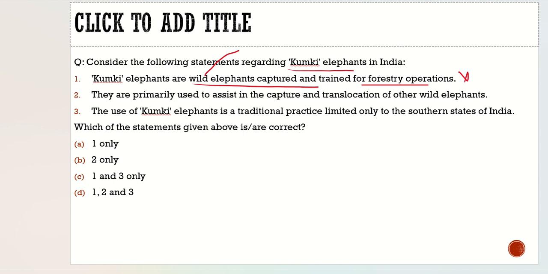So it is incorrect. Second statement: they are primarily used to assist in the capture and translocation of other wild elephants. Correct. Third statement: the use of Kumki elephants is a traditional practice limited only to the southern states of India. Yes, it is indeed a traditional practice, but it is not limited only to the southern states. It is also found in other states. So the third statement is incorrect. With respect to this question, the correct answer is option 2 only.